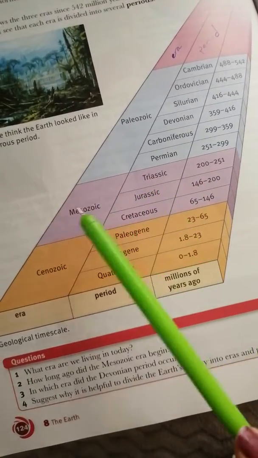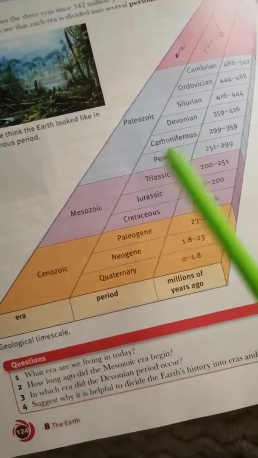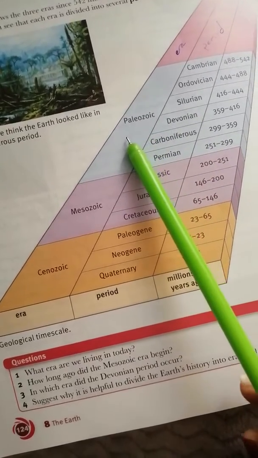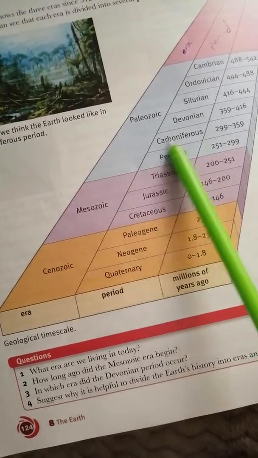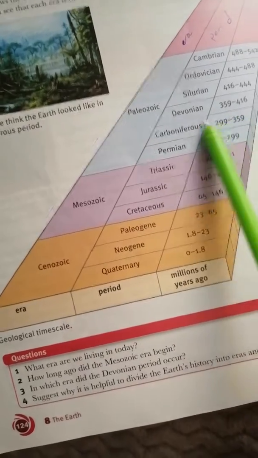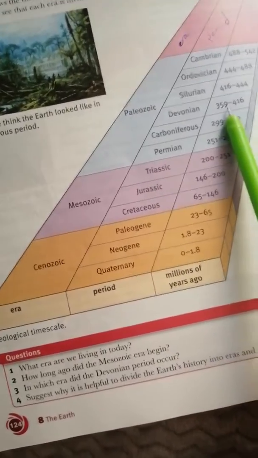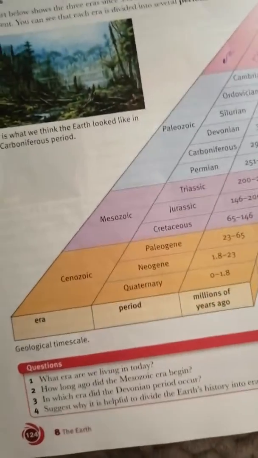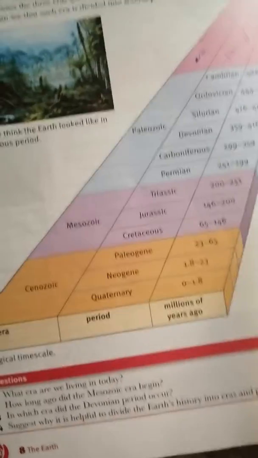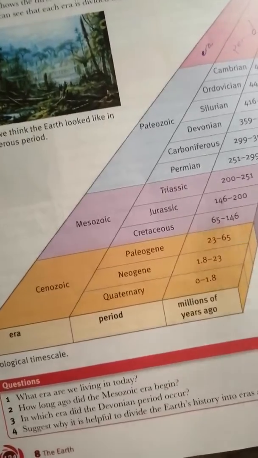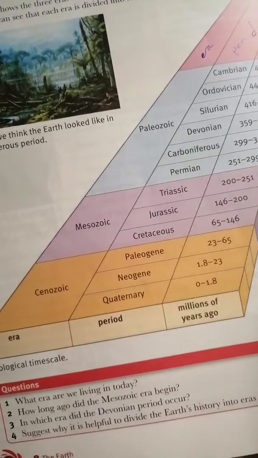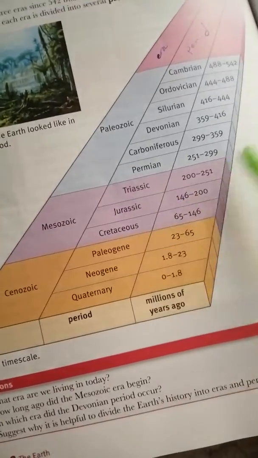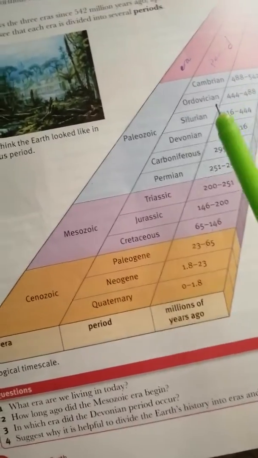We have the Paleozoic era. We have the Carboniferous. It's when the carbon first was introduced to Earth. Okay? And each one of them has a meaning and has a time. And remember, we said we know the time of these things by the fossil record and by the age of rocks. How did the scientists decide that these eras are from this time to this time? From the fossil record and the rock age.